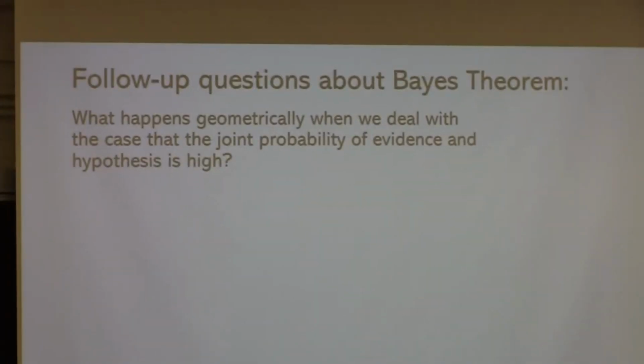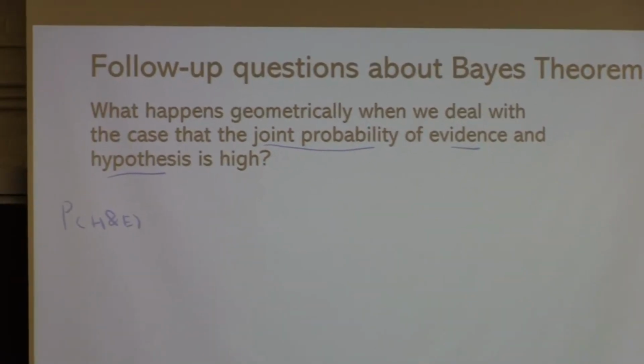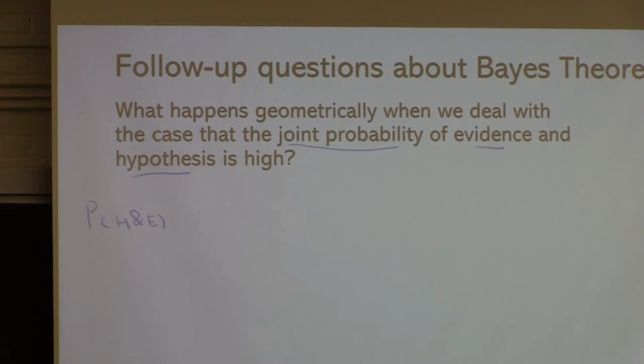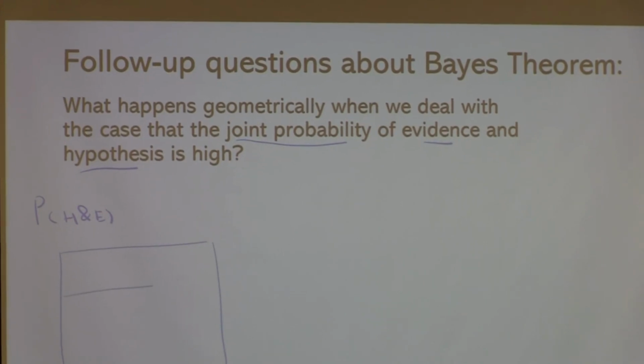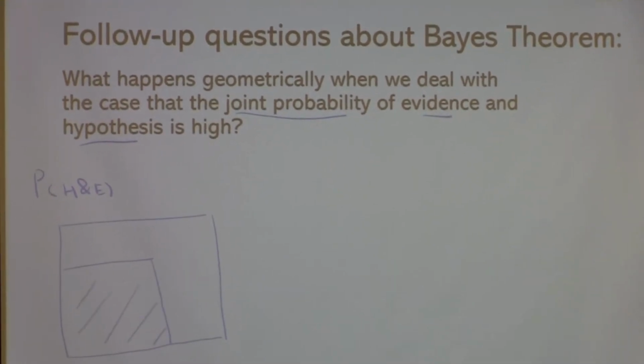Any questions? All right, another question. So what happens when the joint probability of evidence and hypothesis is high? So the joint probability is probability of H and E. When this thing is large, actually the left rectangle is large. So when this value is a large value, it just means that this left rectangle, for whatever reason, just takes some considerable space.